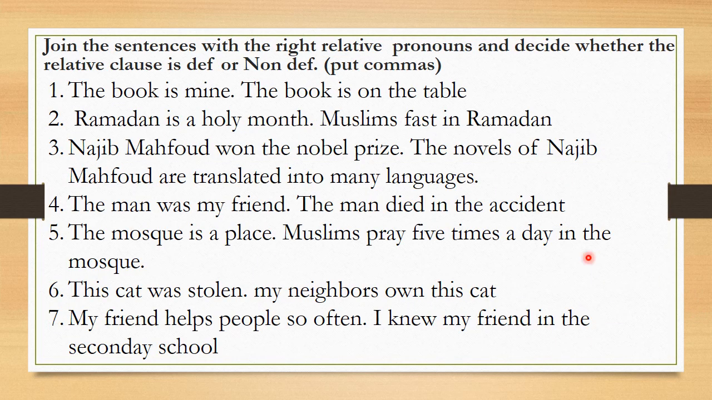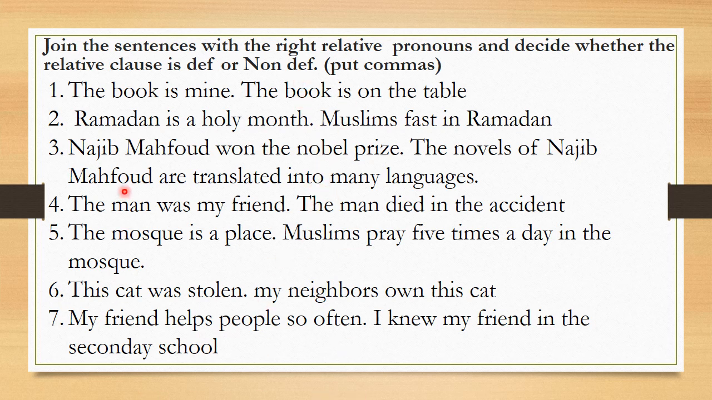So here is an exercise. You join the sentences with the right relative pronoun and decide whether the relative clause is defining or non-defining. It means you put commas. If the relative clause is non-defining, you put it between commas. If it's defining, you don't put commas. So here the book is mine, the book is on the table. You match the sentences. You have the book repeated here. You omit the repetition and you write one sentence. And you go for all the sentences here.